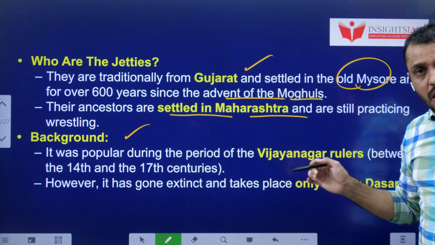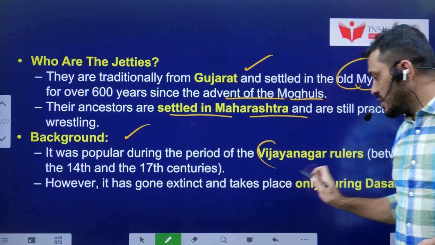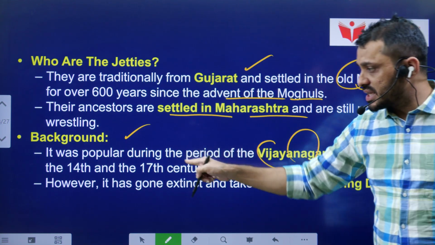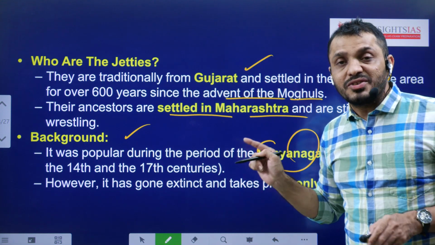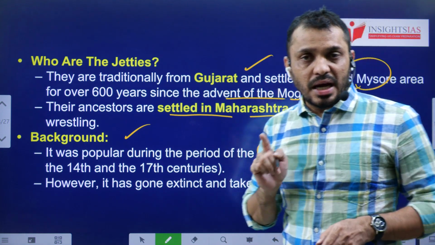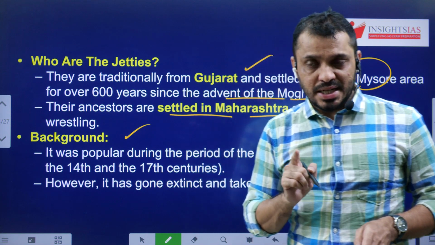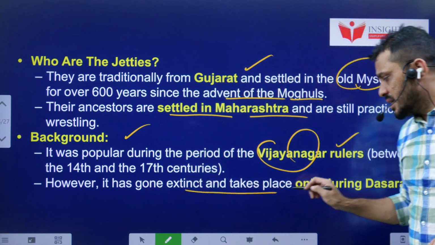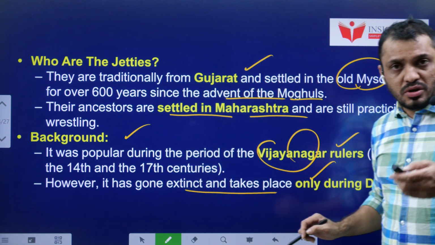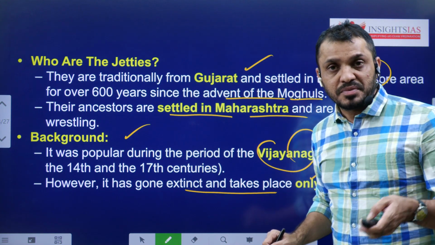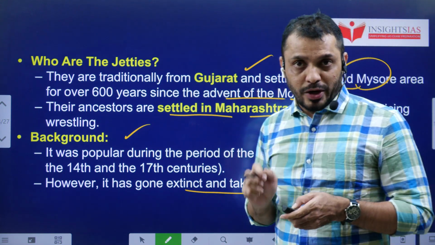Background: this art form was very popular during the period of the Vijayanagara rulers, between the 14th and 17th century. You know that the Vijayanagara rulers' capital is Hampi, and Hampi is also one of the UNESCO World Heritage Sites. However, this art is going extinct. Nowadays, it is performed only on one day.